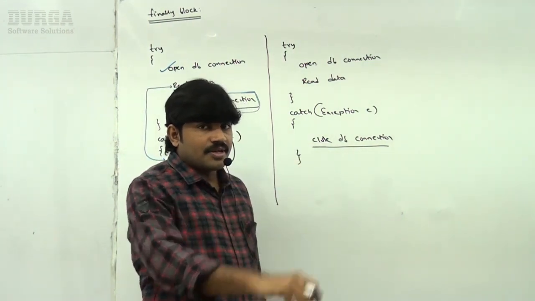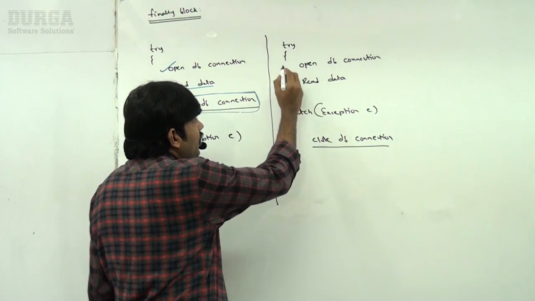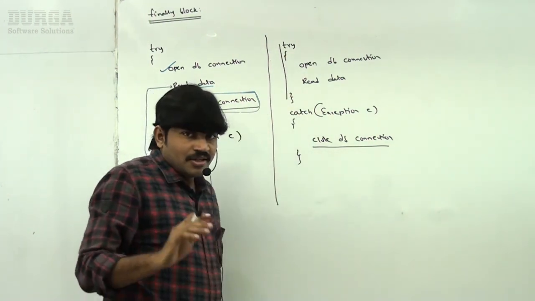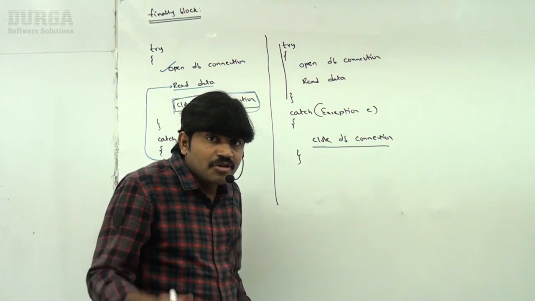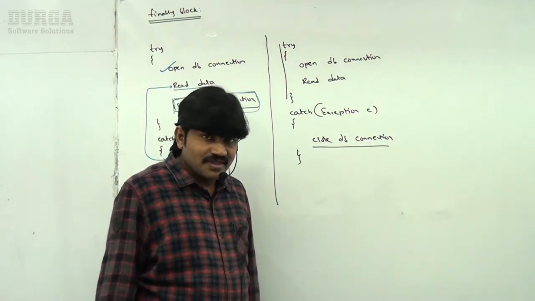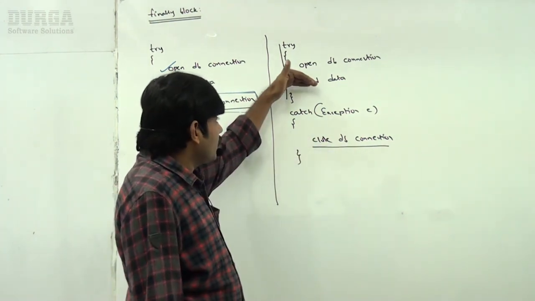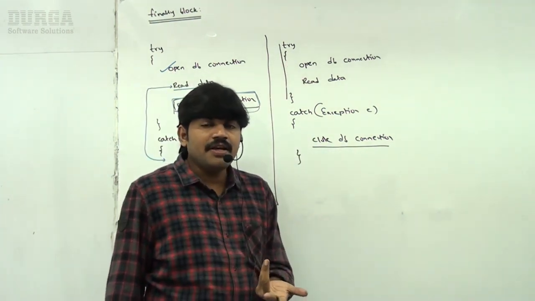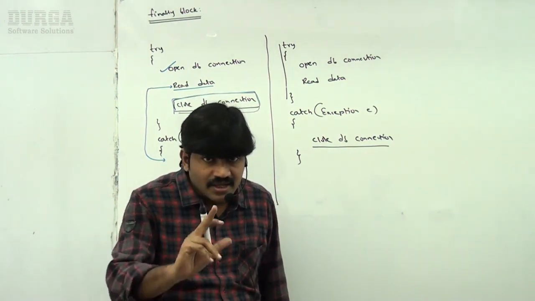Again, not recommended. The reason is, sir, if there is no exception, then the catch block won't execute. If the catch block is not going to execute, then who is going to close the DB connection? To close the DB connection, we would compulsorily have to raise an exception, which is meaningless. That's why this approach is also not at all recommended. Clear for all of you, right?